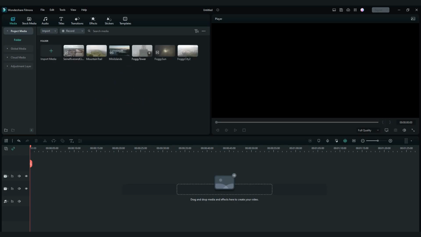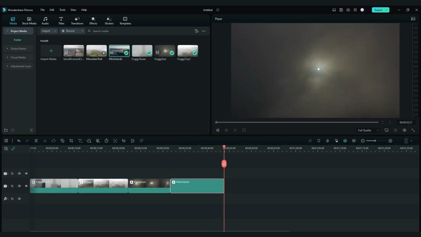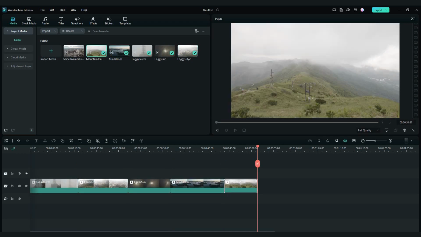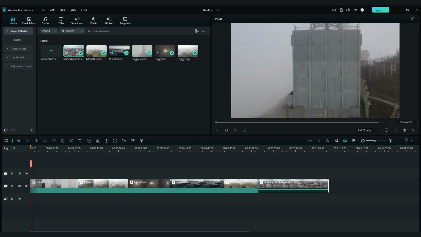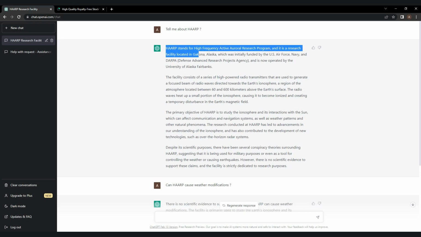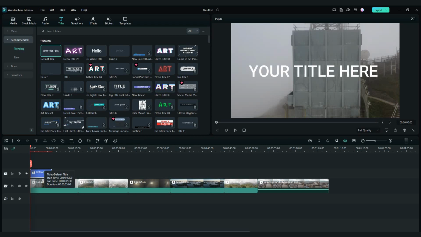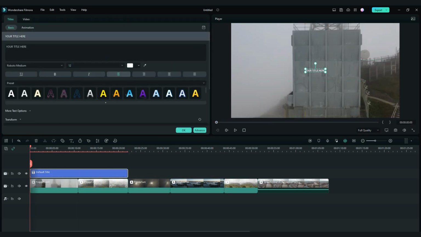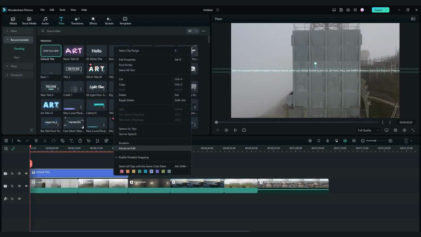Then open Filmora 12. Import your videos to the timeline. Now go to ChatGPT and copy the first text. Now open Filmora back again and go in Titles tab. Drag and drop default title. Double click on it and paste text. Then right click on text and click on text to speech.